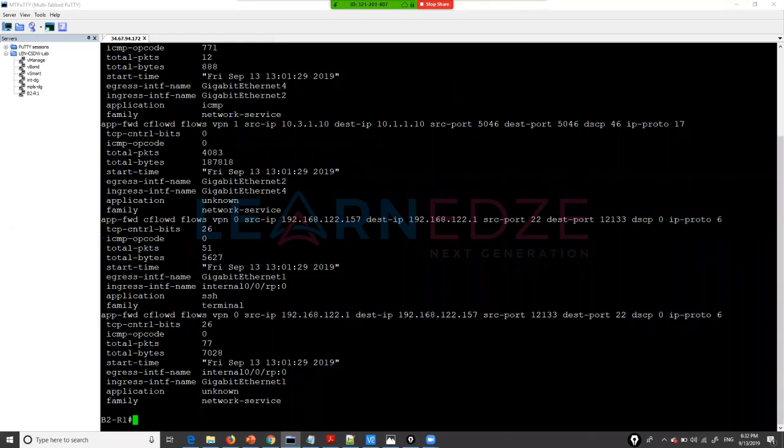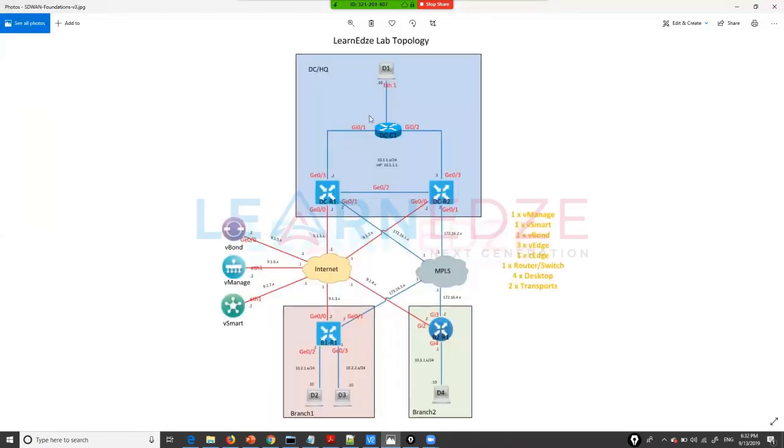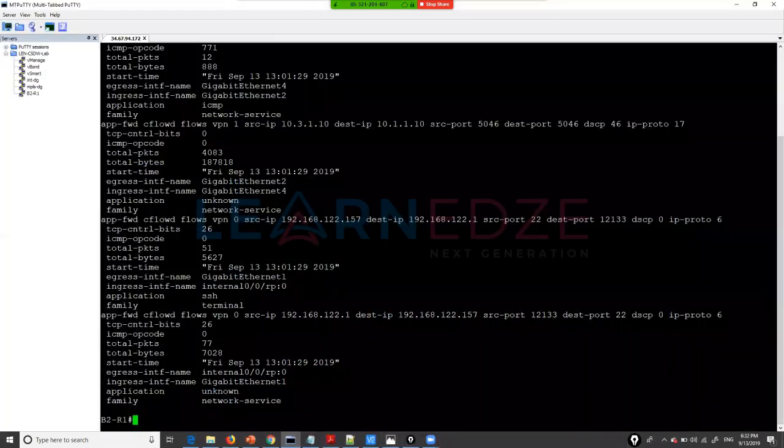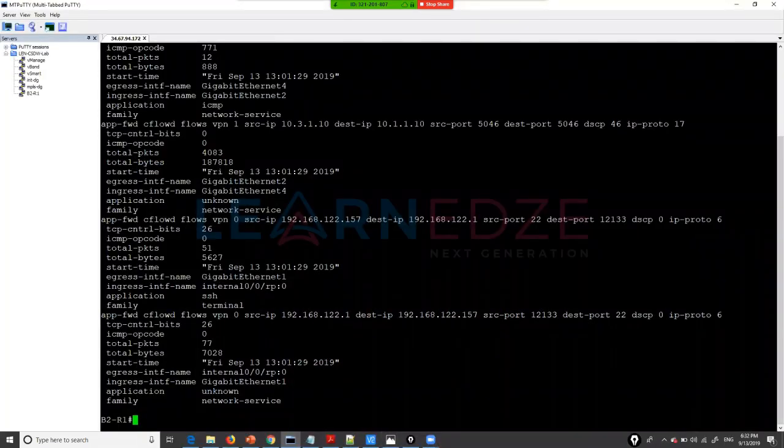For the demonstration purpose, I'm sending from this particular desktop to the DC network, right? You can see this is the 10.3.1 network, which is my source. Destination is the 10.1.1 network. We can identify here the source is 10.3.1.10 and the destination is 10.1.1.10.